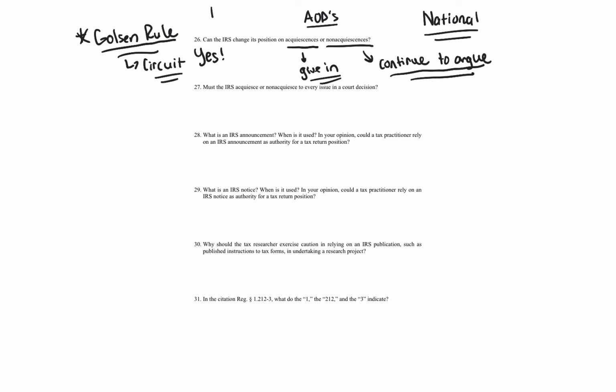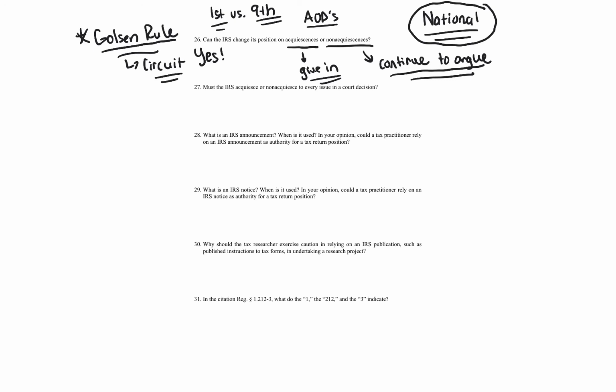Because remember, First Circuit versus Ninth Circuit, you can have different results. I'm not saying that there are different results. Most tax court issues, looking at the circuits usually ends up being the same, but there are some issues where there's different factors, tests, and whatnot. So that's the idea. If the IRS acquiesces, that means that they are going to follow that in all circuits with respect to how the court ruled. If they non-acquiesce, that means that they're not going to follow it in the other circuits. They're just going to continue arguing it across the board because, again, they're a national entity. They can't say, oh, we're going to argue this position here and that position there. No, they can't. So that's why they do this. So that is what acquiescence, non-acquiescence deals with.